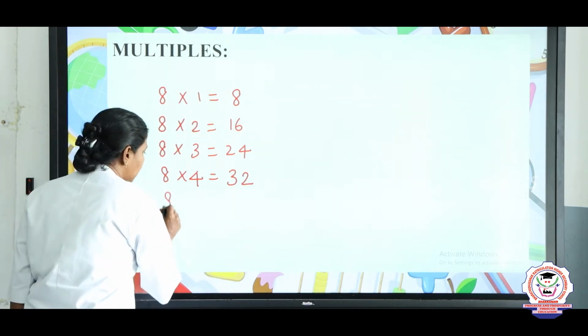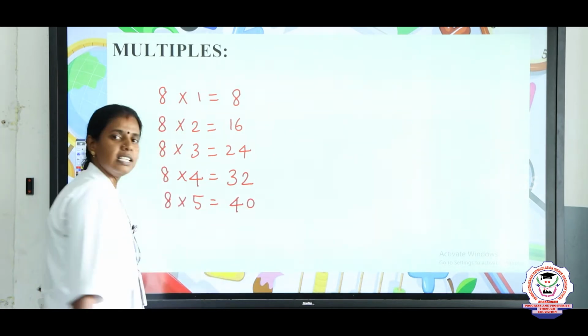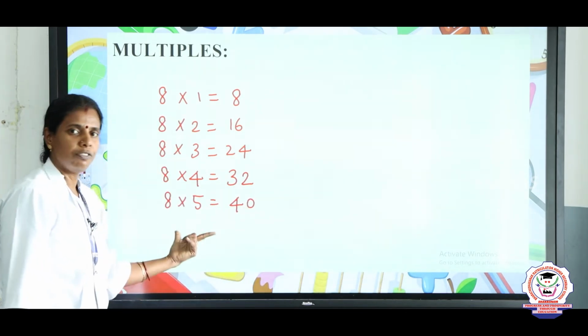What are 8 fives? 8 fives are 40. Is it clear how to find the multiples of a number?